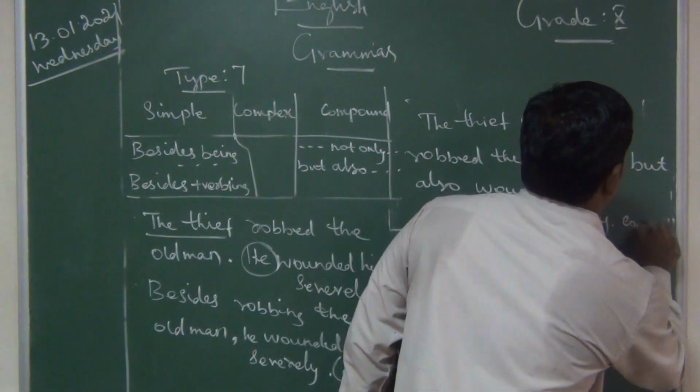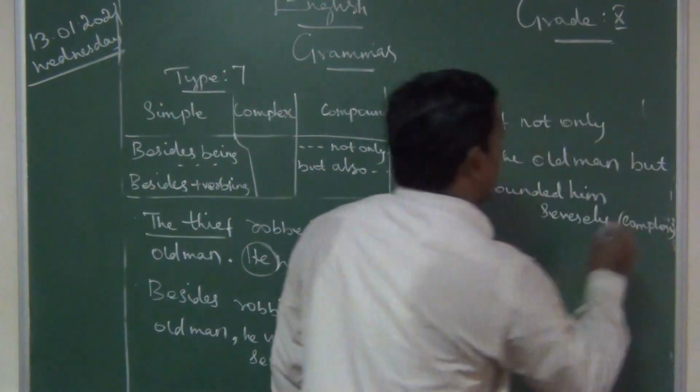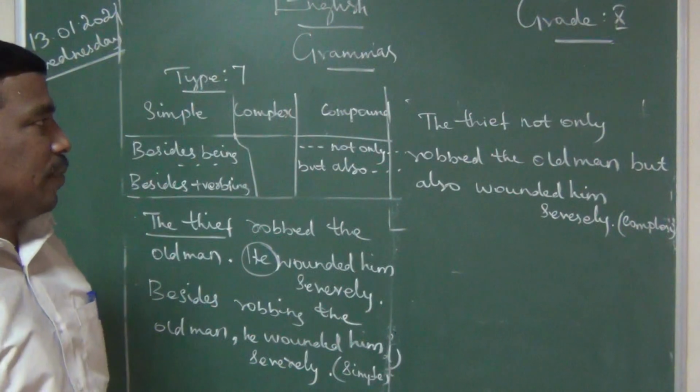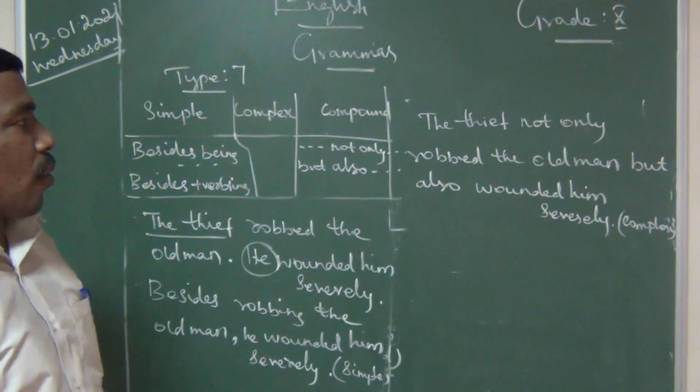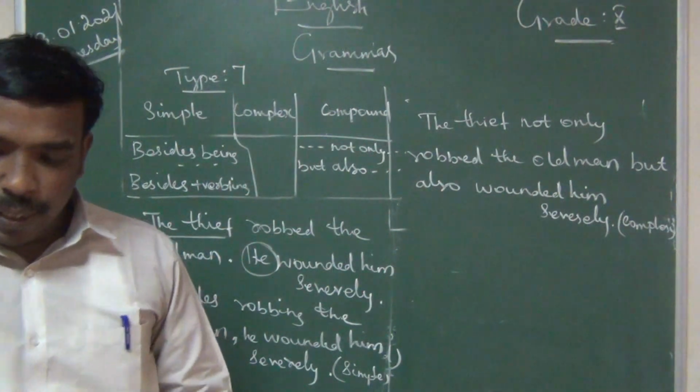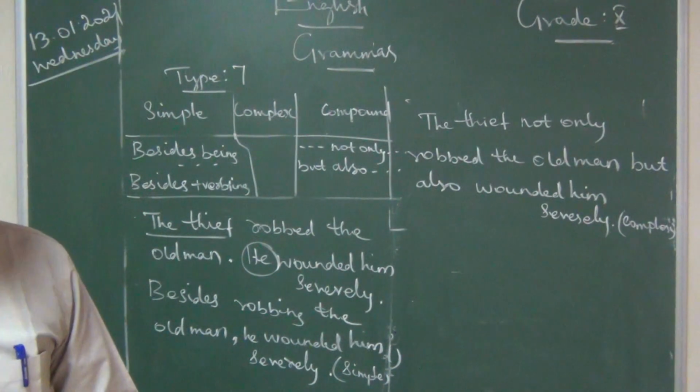What is the next model? Yes, compound sentence: not only, but also. The thief not only robbed the old man, but also wounded him severely. Write fast.